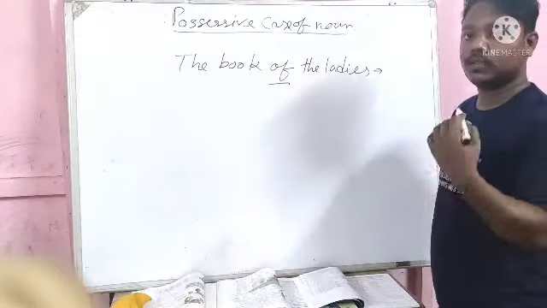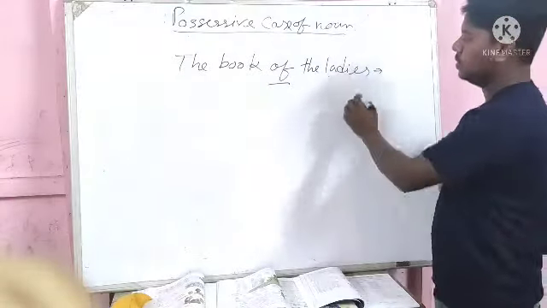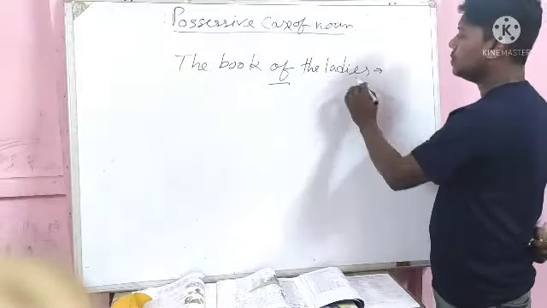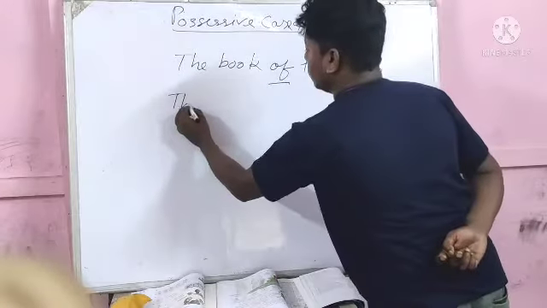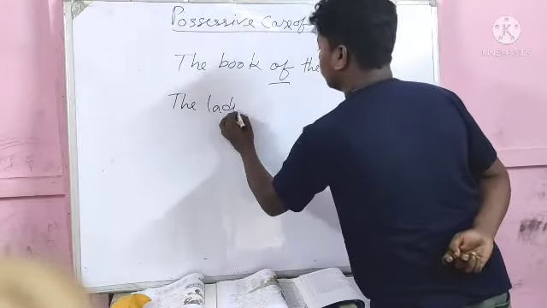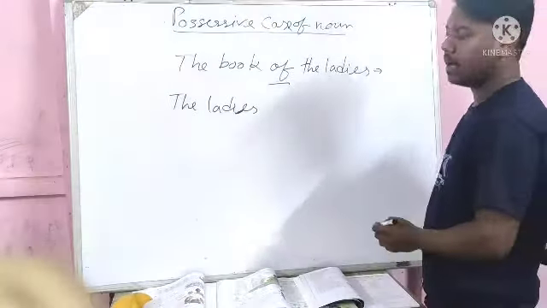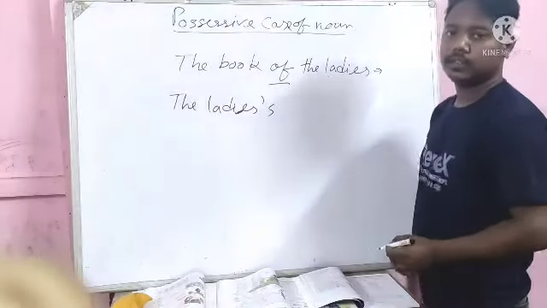And I told you that when we write apostrophe s, which is the owner? The owner of the book is the ladies. So ladies will come at first, the ladies. After that we need to write apostrophe, after that s.